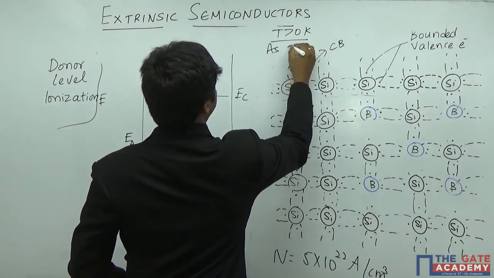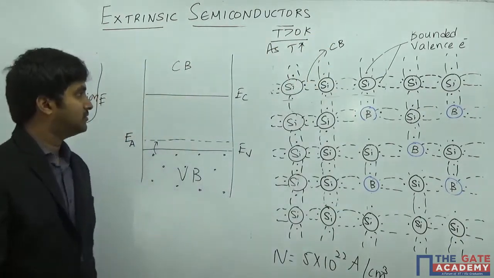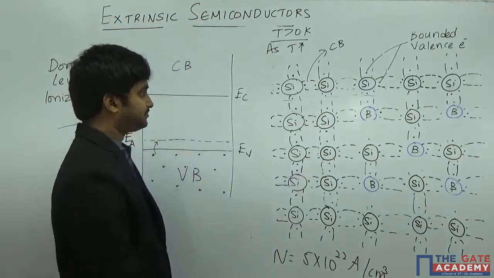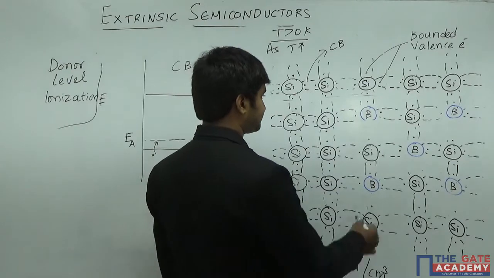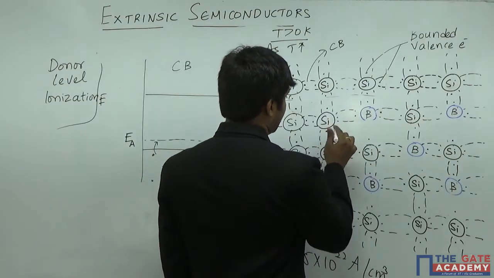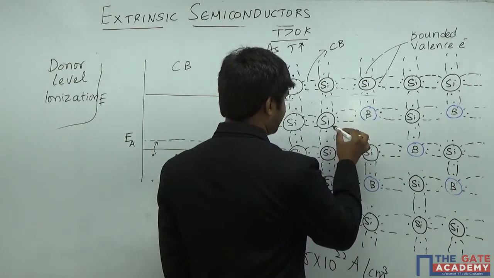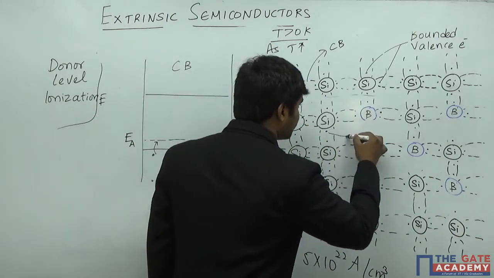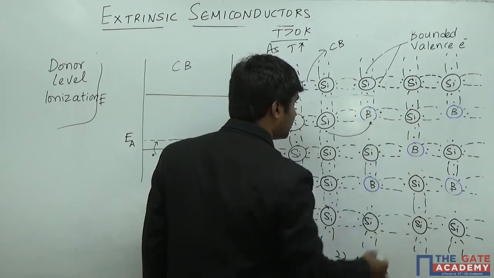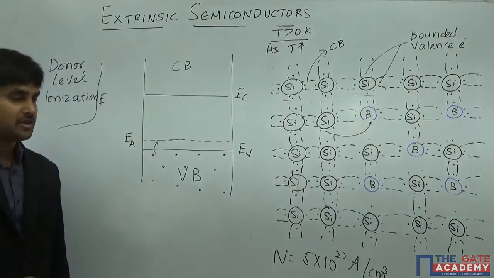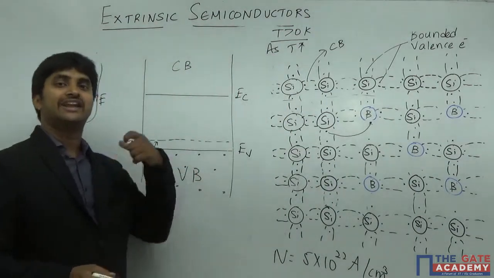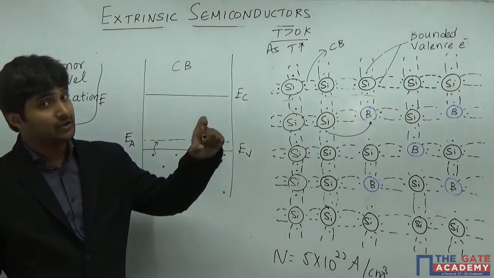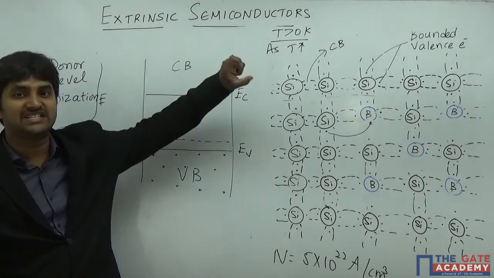So as the temperature increases, what happens? The electrons which are present in the silicon atom are going to gain energy, and they are going to move near the boron. Why? Because the valence electrons are gaining the energy. When they gain energy, they try to move into the advanced energy level.